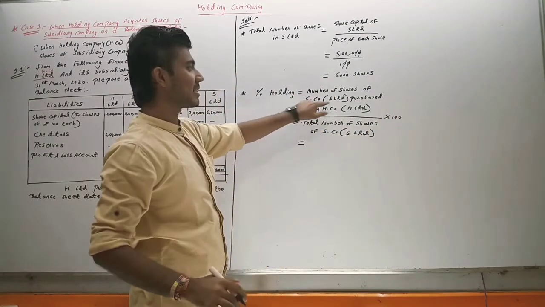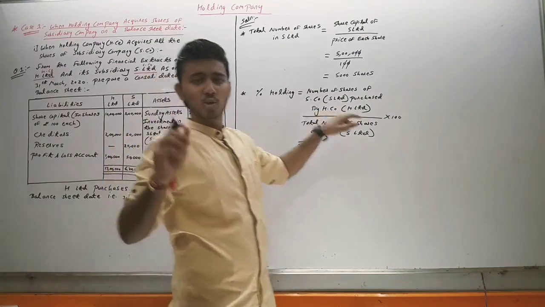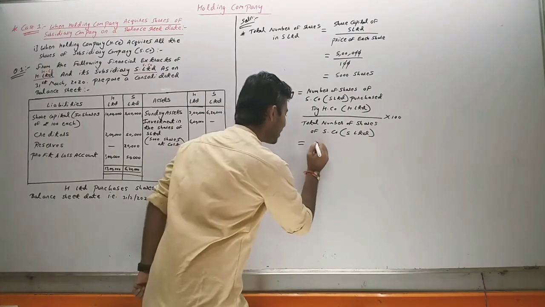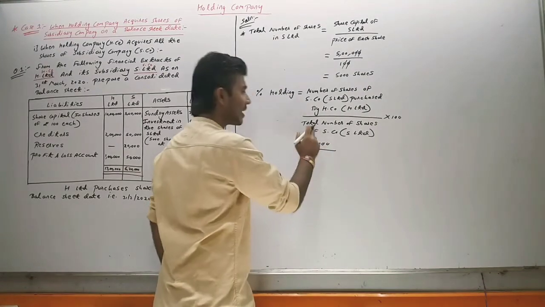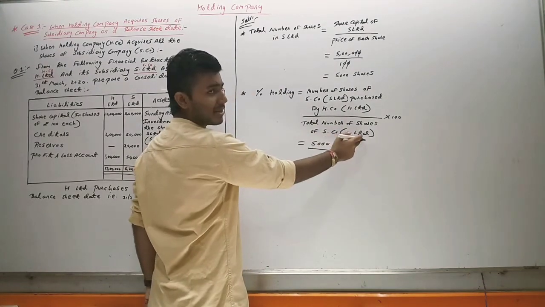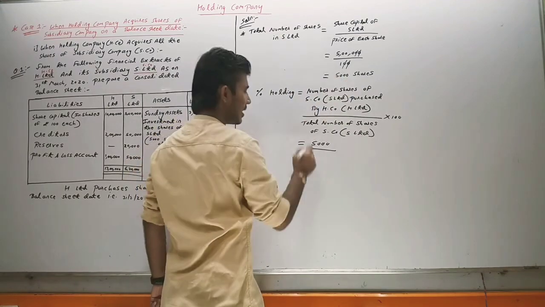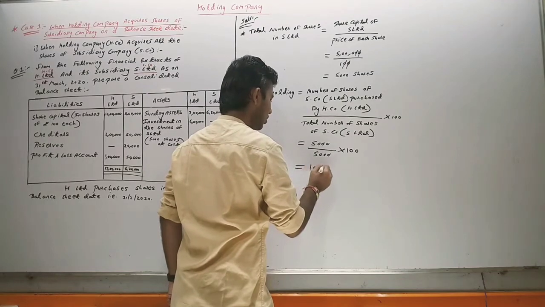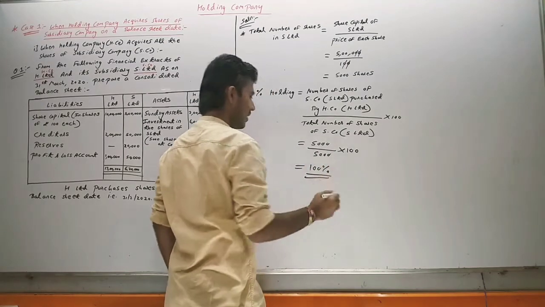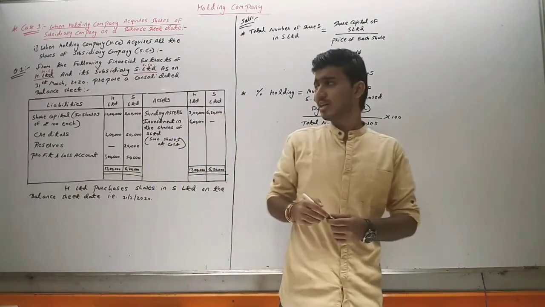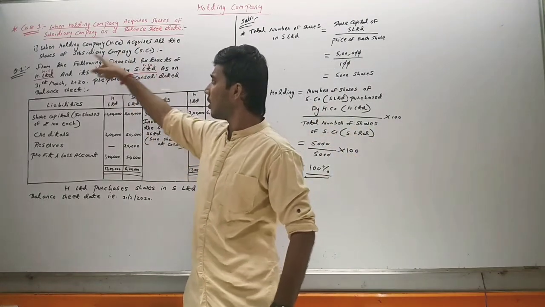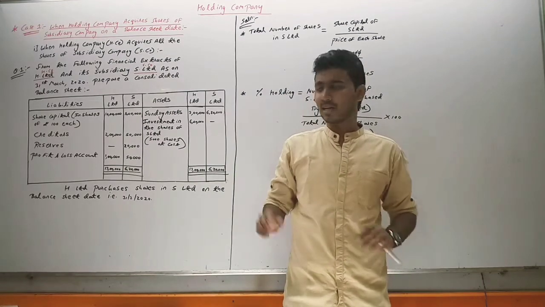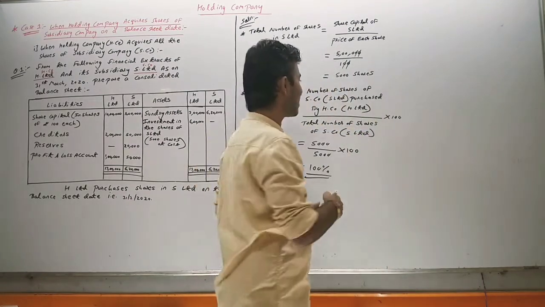So number of shares of S Limited purchased by H Limited. How much share has H Limited purchased? 5,000 shares. So we write here 5,000 divided by total number of shares of S Limited, which we have found out is also 5,000, multiplied by 100 equals 100%. We have seen in the theory in the previous lecture, if the holding company acquires all the shares of the subsidiary company, in that case percentage holding will be 100%. So percentage holding is 100%.